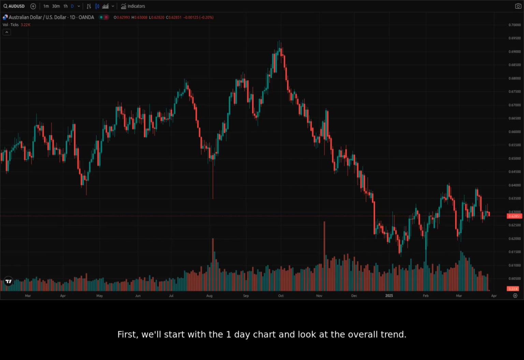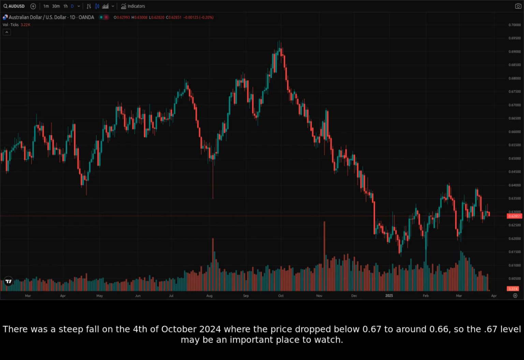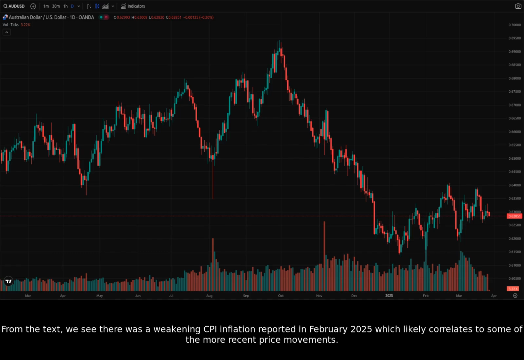First, we'll start with the one-day chart and look at the overall trend. Looking at the one-day chart, we can see a general downtrend since about September 2024. We can see the price has recently been hovering around the 0.63 level. There was a steep fall on the 4th of October, 2024, where the price dropped below 0.67 to around 0.66, so the 0.67 level may be an important place to watch. From the text, we see there was a weakening CPI inflation reported in February 2025, which likely correlates to some of the more recent price movements.